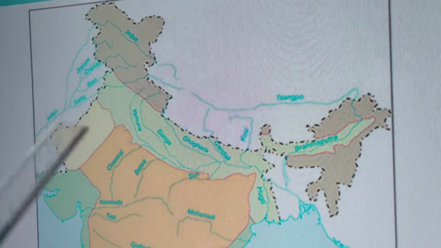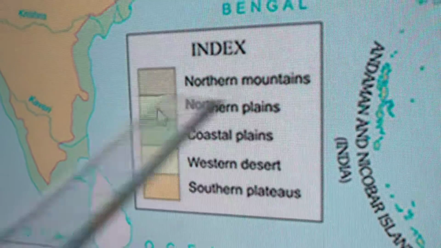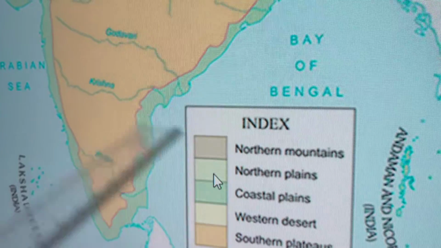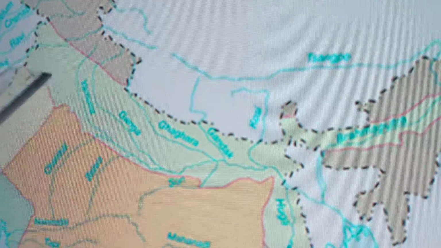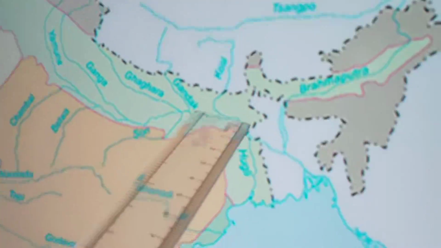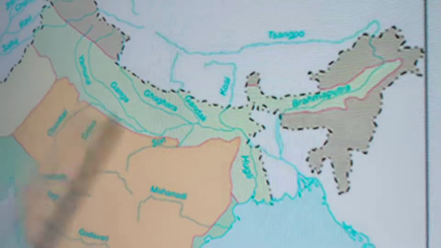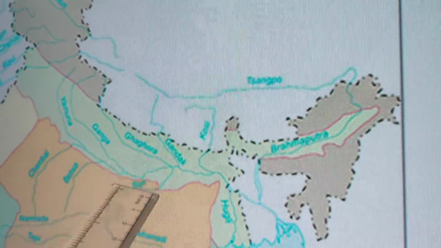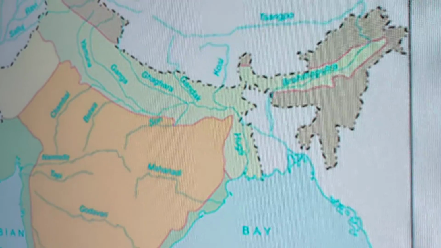Now coming to the next physical division, northern plains. When we say northern, which side are we? Yes, north side. Now if you see, the light green color shaded is completely plain areas. Northern plain areas. Each physical division you will learn in your next lessons, children. Very elaborately you are going to learn.